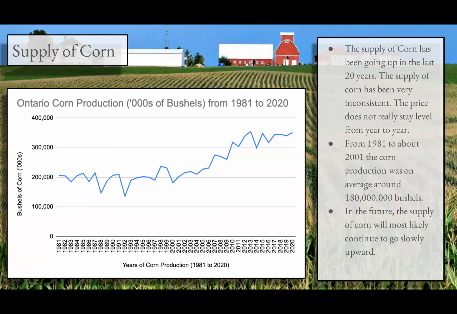Onto the supply of corn. The supply of corn has been going up in the last 20 years. The supply of corn has been very inconsistent. The price really does not stay level from year to year. From 1981 to about 2001, the corn production was on average around 180 million bushels. In the future, the supply of corn will most likely continue to go slowly upward.